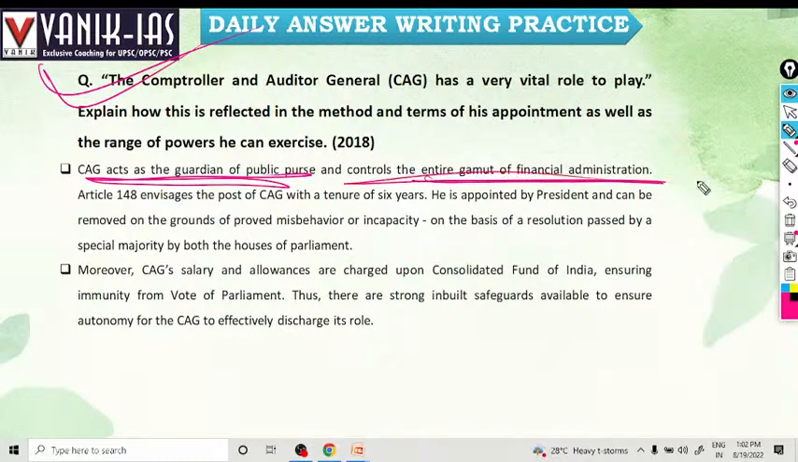He can investigate any ministry. He can audit any ministry of the state government, central government. He can also audit any government institution where government has invested its money. Article 148 envisages the post of CAG with a tenure of 6 years.